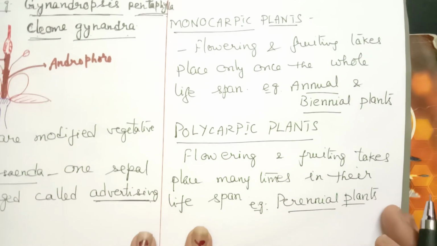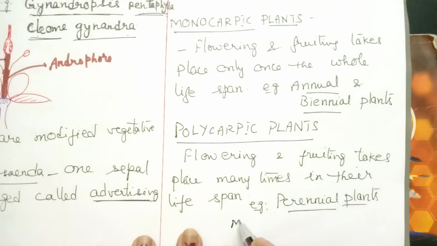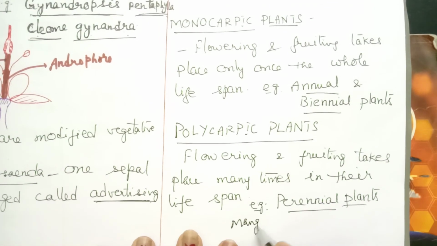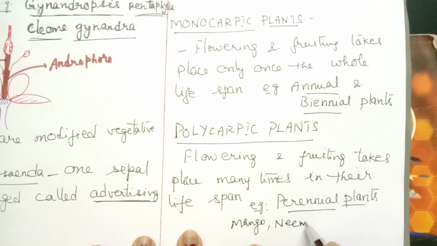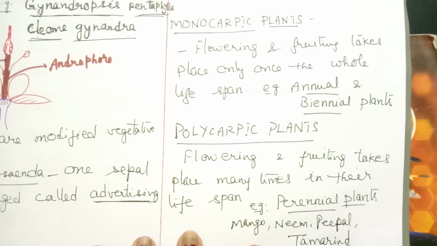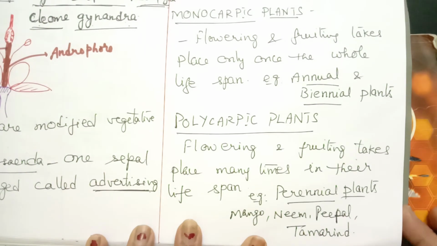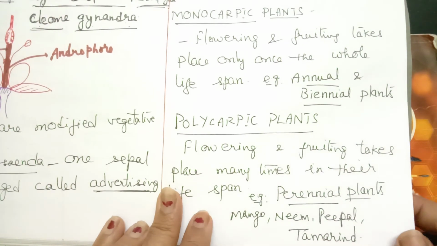I'll write down a few examples here; try to find out their scientific names also. Mango, neem, peepal and tamarind. These are the polycarpic plants.